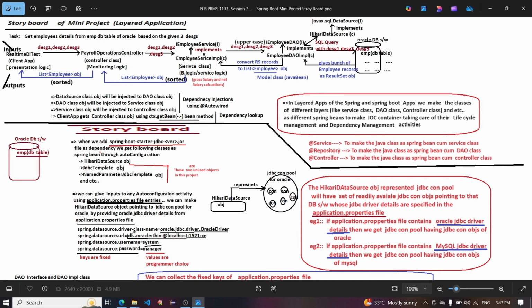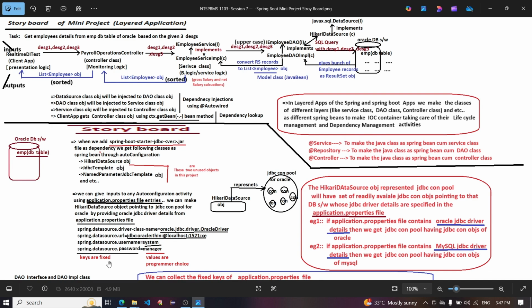spring.datasource.driver-class-name equals oracle.jdbc.driver.OracleDriver. spring.datasource.url equals jdbc:oracle:thin:@localhost:1521:XE. spring.datasource.username equals system, and spring.datasource.password equals manager, tiger, or anything.